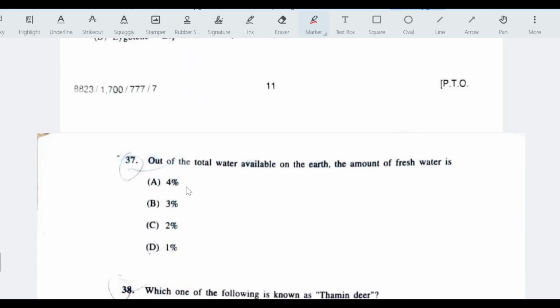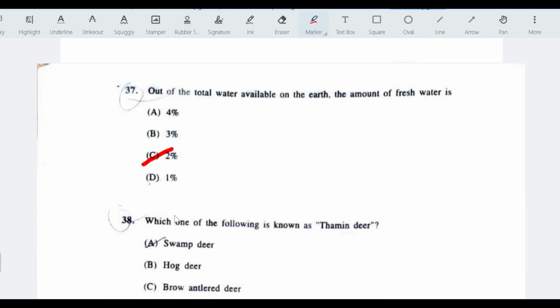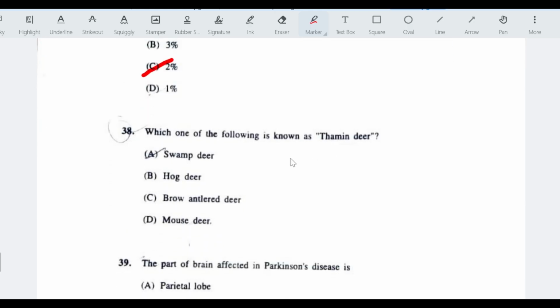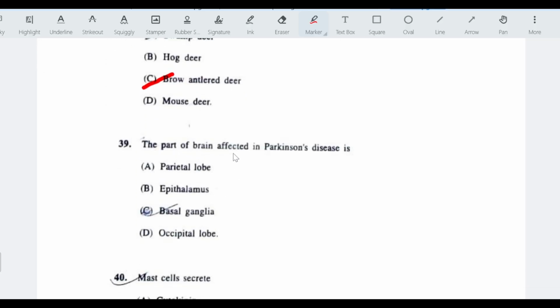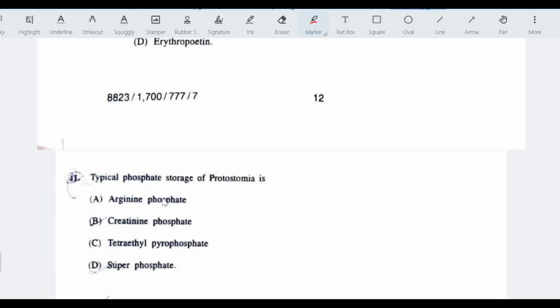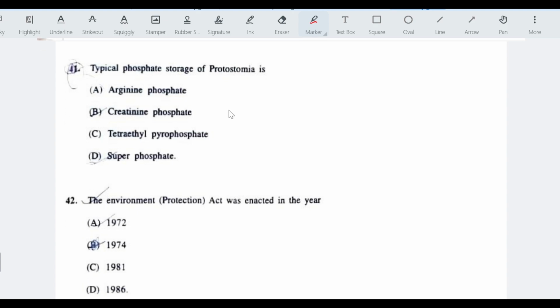Out of the total water available on the earth, the amount of fresh water is 2.5%. Which one of the following is known as Thamin deer? The answer is brow-antlered deer. The part of brain affected in Parkinson's disease is basal ganglia. Mast cells secrete histamine. Typical phosphagen storage of protostomia is arginine phosphate.